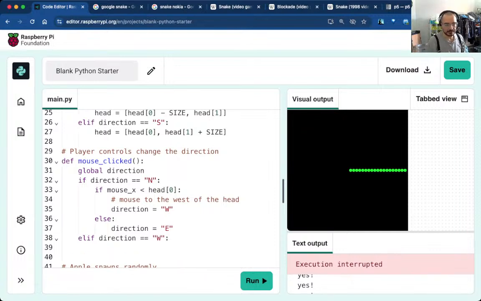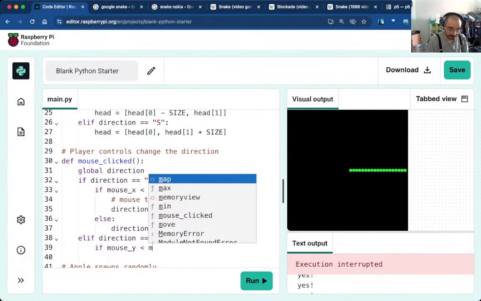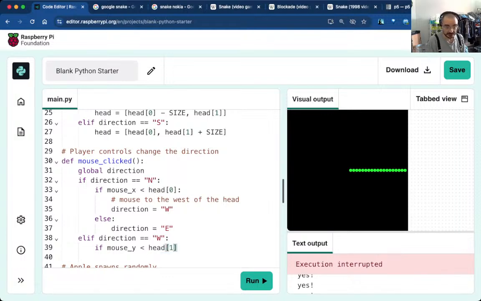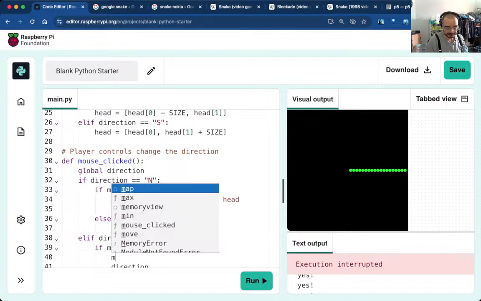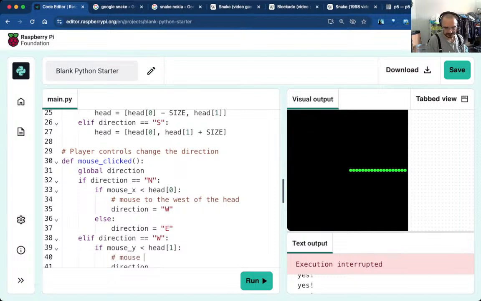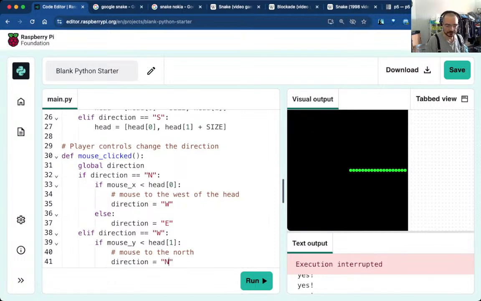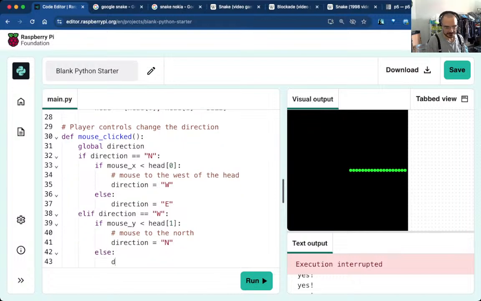Then in that case, I worry about the y. So if mouse underscore y is smaller, so okay, smaller means above, right? So if the snake's going west, oh, this is for me, right? So for you guys, it's going to be like that. If the snake is going to the left of the screen, then if I click above, that mouse y being smaller, it's above. Then I need to compare it to head 1. Very important, get that right. Then the direction becomes equal to north. Else the direction becomes equal to south.